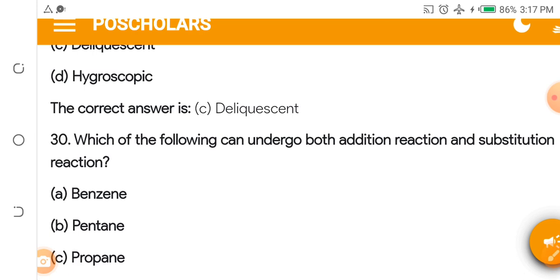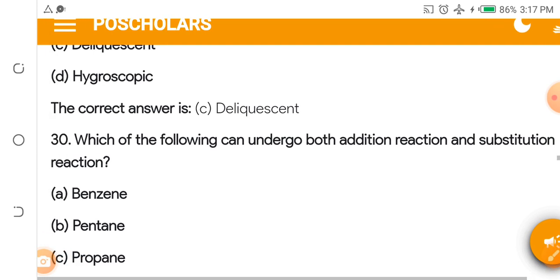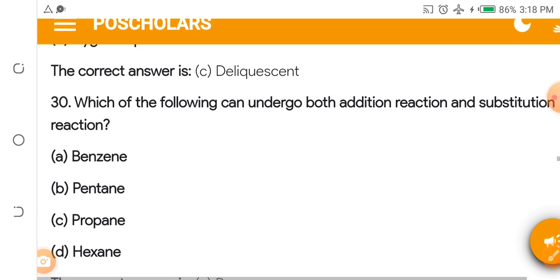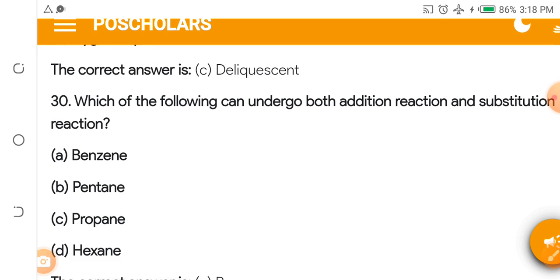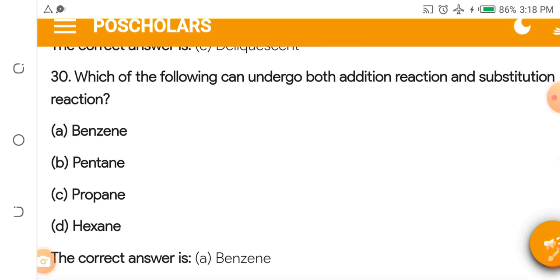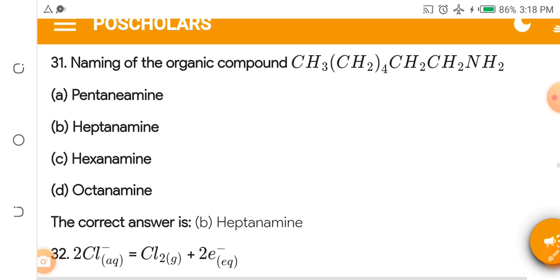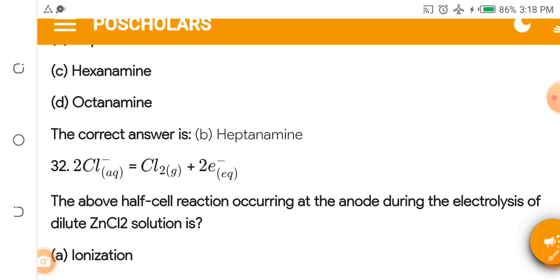Which of the following can undergo both addition reaction and substitution reaction? A. Benzene. B. Pentene. C. Propane. D. Hexane. The answer is benzene. Benzene can go through addition reaction and substitution reaction. Benzene is quite special. Now we proceed.